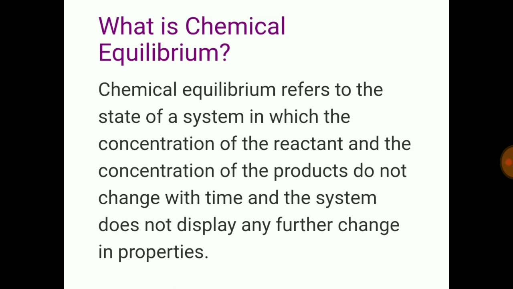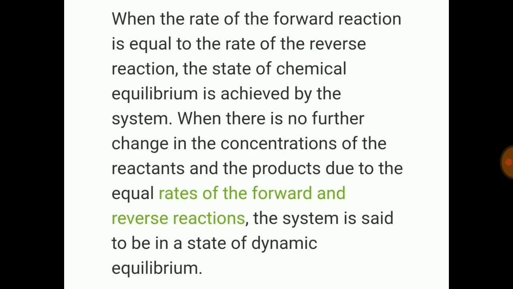In other words, chemical equilibrium is that state of a system in which the reactant concentration and the product concentration do not change with time and do not show change in properties. That is called a chemical equilibrium.